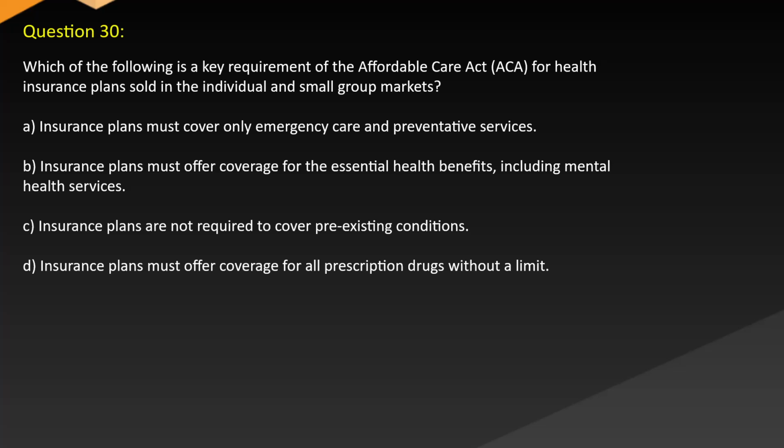Question 30. Which of the following is a key requirement of the Affordable Care Act for health insurance plans sold in the individual and small group markets? A. Insurance plans must cover only emergency care and preventative services. B. Insurance plans must offer coverage for the essential health benefits, including mental health services. C. Insurance plans are not required to cover pre-existing conditions. D. Insurance plans must offer coverage for all prescription drugs without a limit.